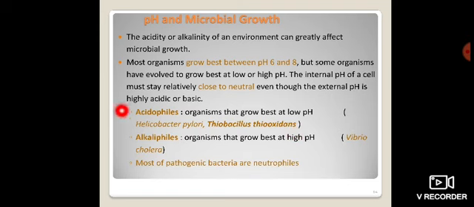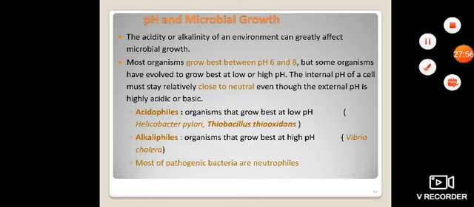These microorganisms are acidophiles and survive in acidic conditions. The second type grows best at alkaline pH. The example is Vibrio cholerae. Most pathogenic bacteria are neutrophilic in nature. So here we observe that these microorganisms survive in all the different situations. Okay, the next point we will discuss in the next video.